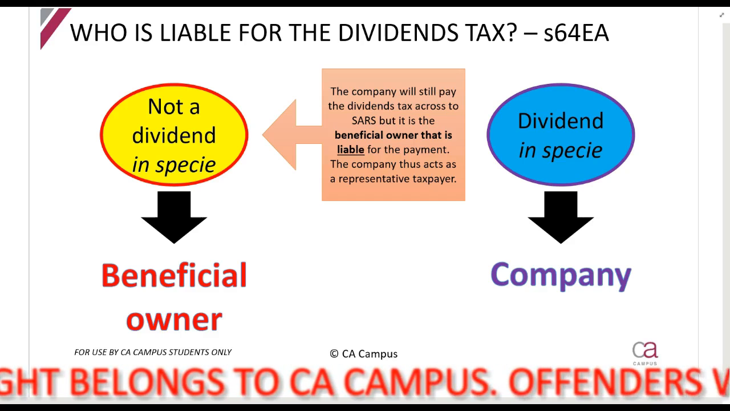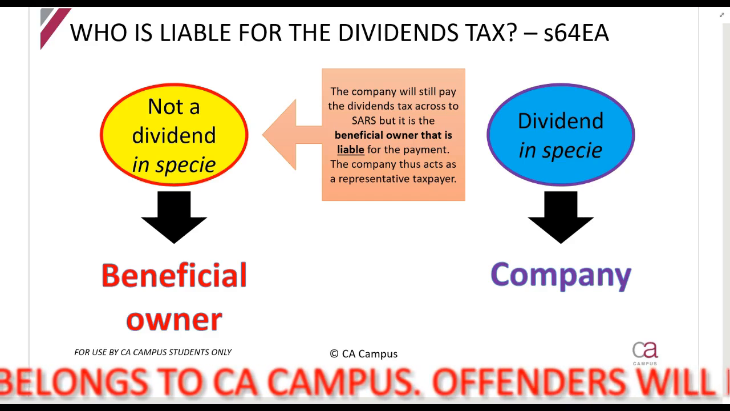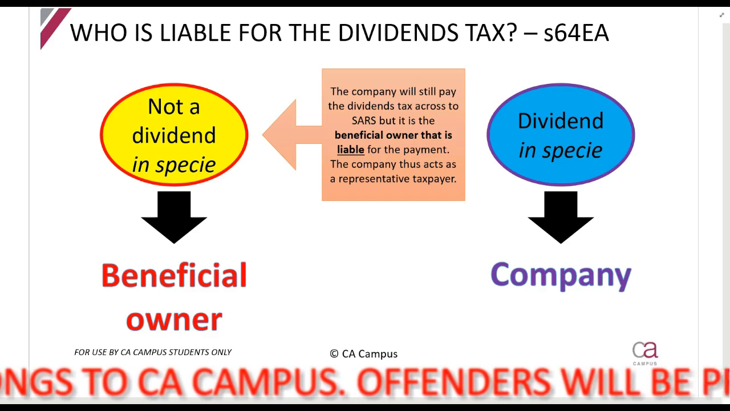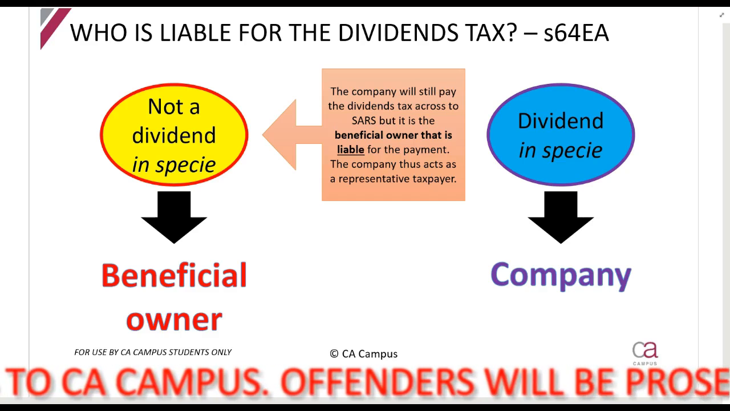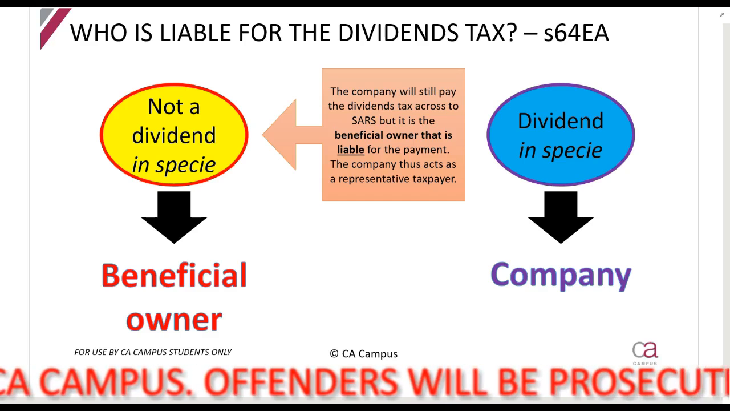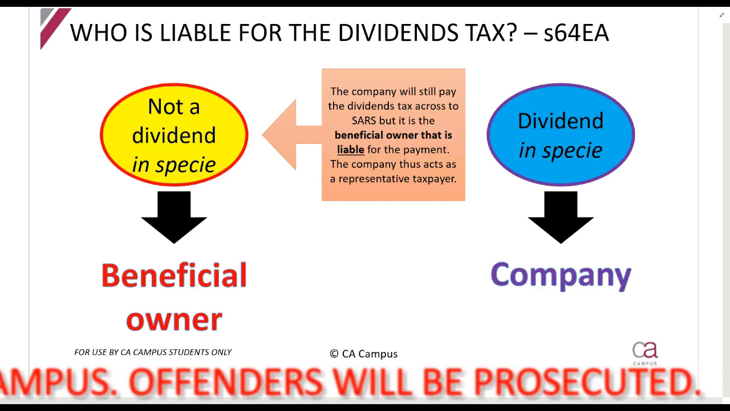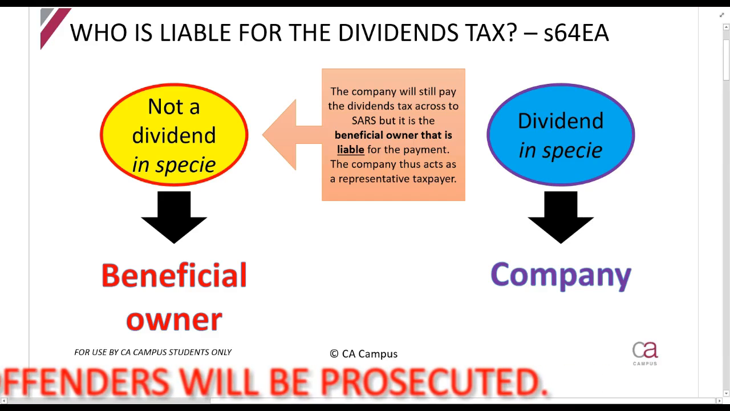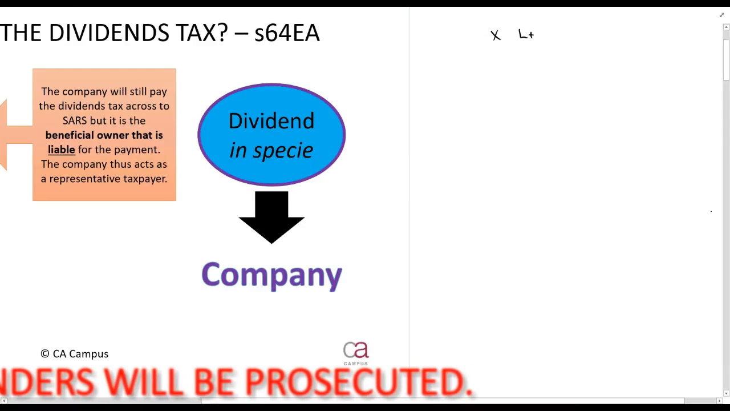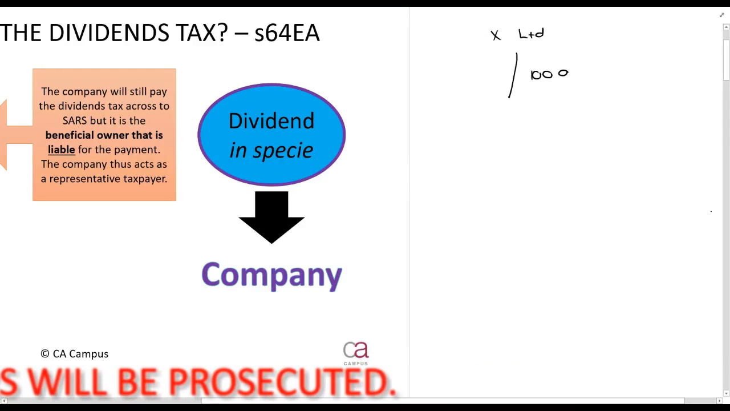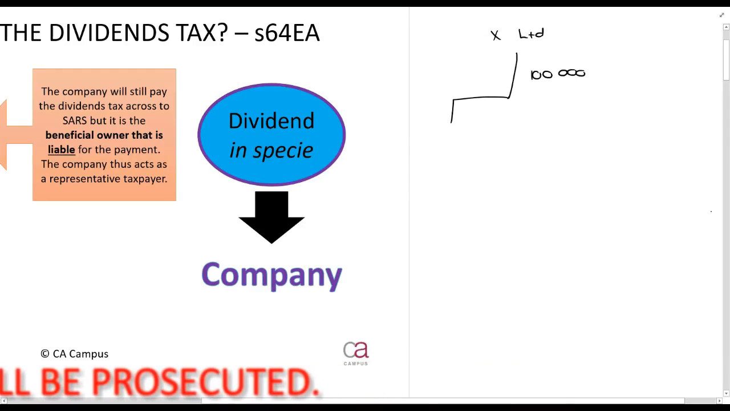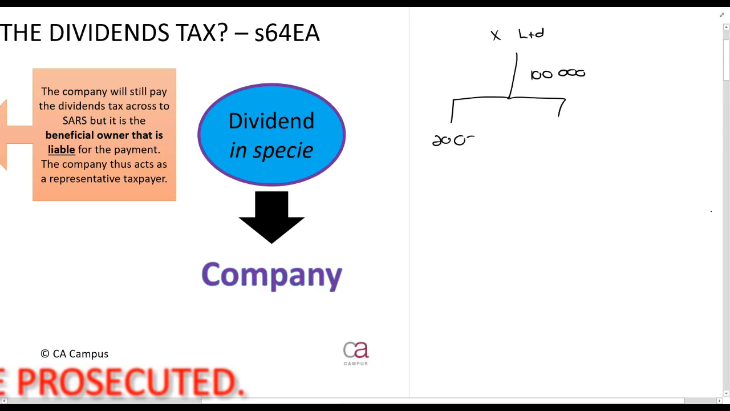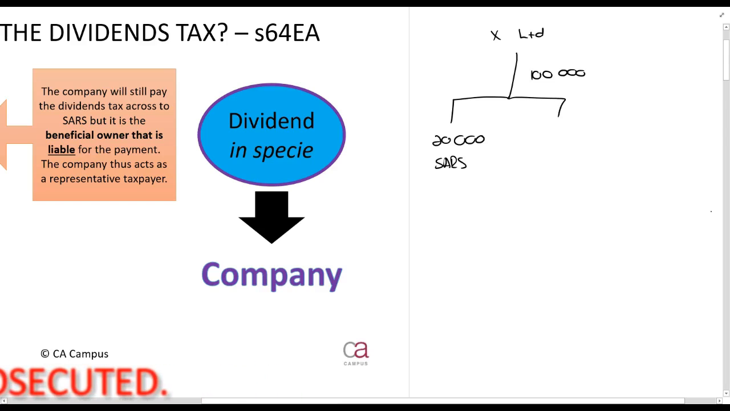In other words, if SARS has to go to court, if the dividend tax was not paid, who is going to have to pay it out of their pocket? The person who is liable is the one who suffers the loss of paying the tax. Now, if X Limited pays out a dividend of 100,000 rands, 20,000 of that goes to SARS, and 80,000 of that, this is now a cash dividend, goes to the shareholder.